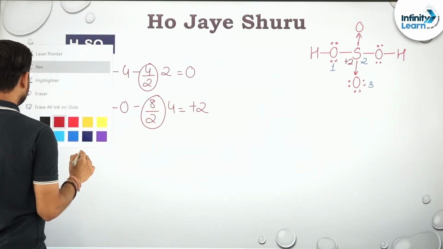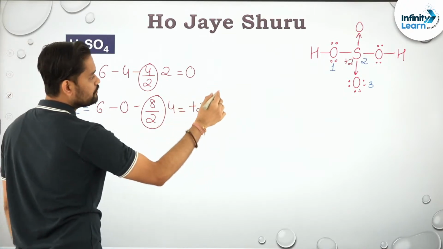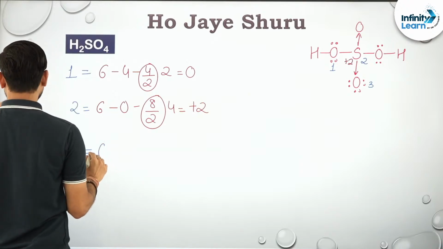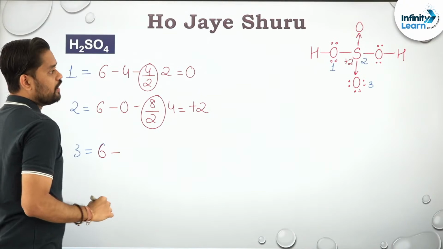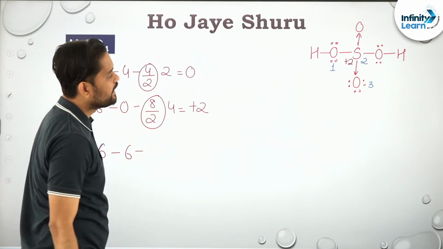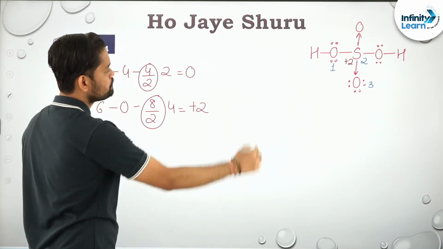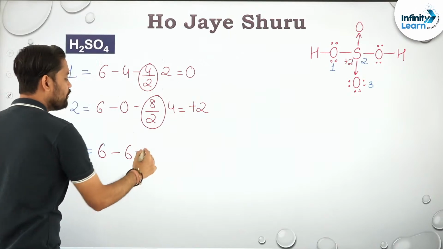Similarly, the third one. Talking about the third one, again it is oxygen, it has 6 electrons in the valence shell, right? How many lone pairs? There are 3. That means 6 electrons, right? And then how many bonds has it formed? Only one bond. Or how many bond pair electrons? There are 2.